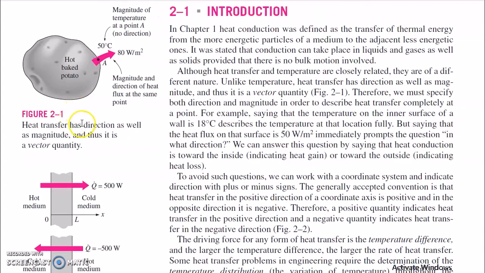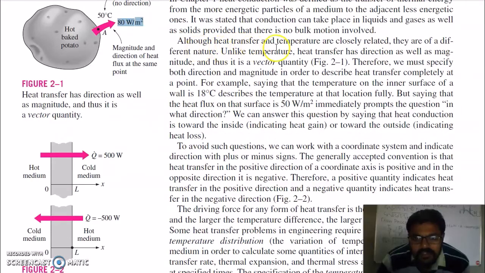So heat transfer has direction as well as magnitude. Although heat transfer and temperature are closely related, they are of different nature. Unlike temperature, heat transfer has direction as well as magnitude, and thus it is a vector quantity. You can see here hot potato is transferring heat from here to the environment. So heat transfer has direction as well as quantity, which is here 80 watt per meter square.